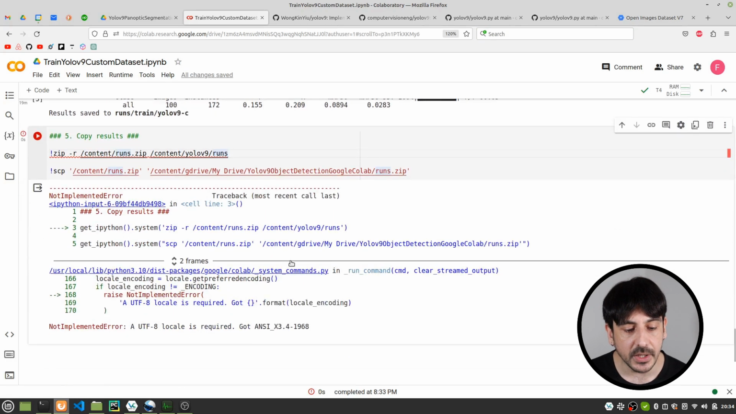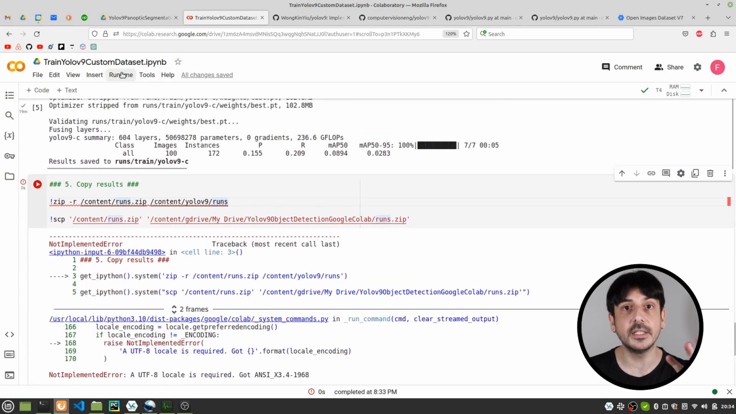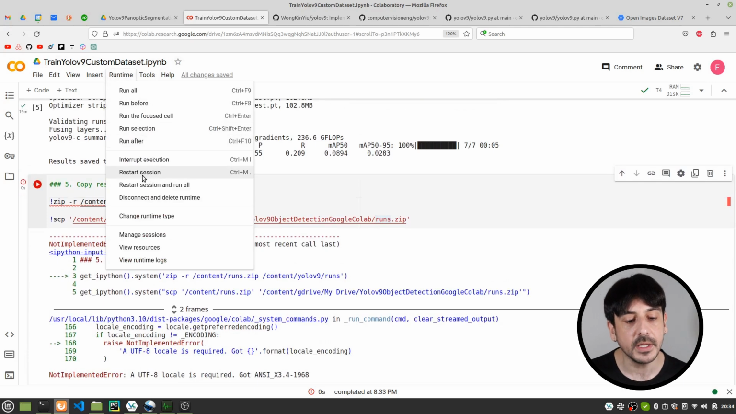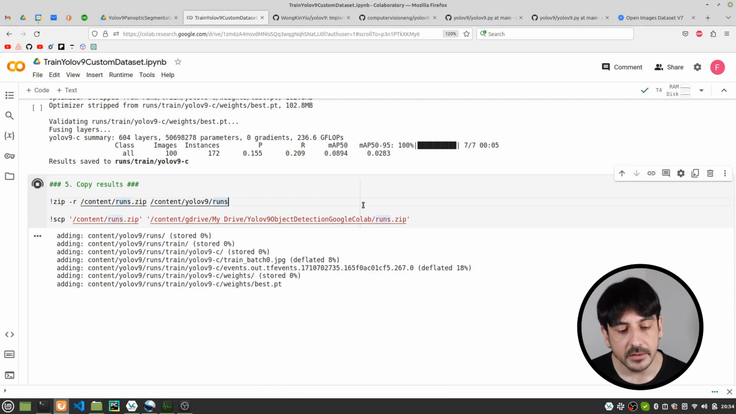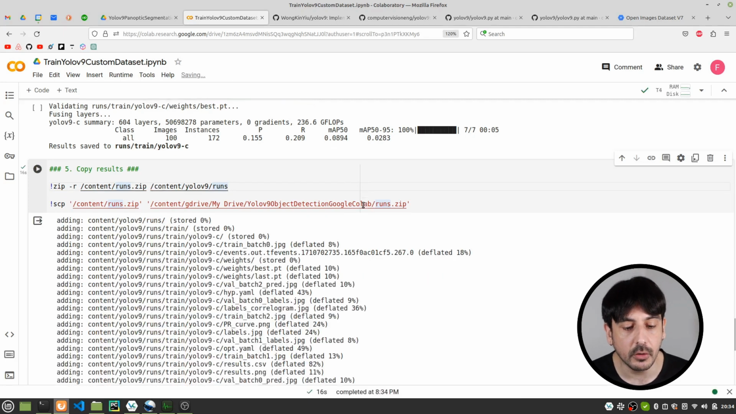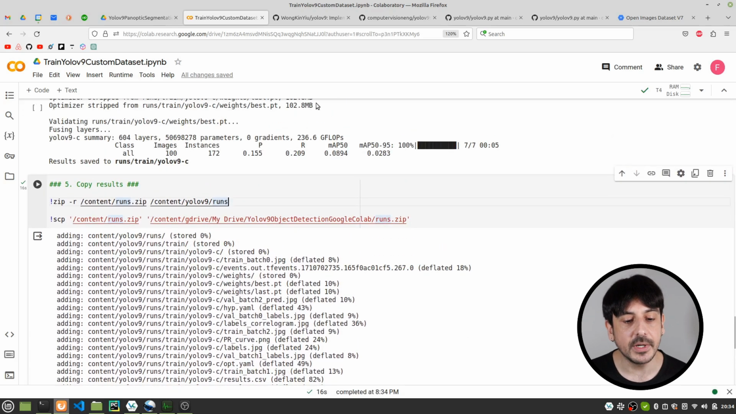So you can see that we have this error over here. In case you have a similar error, the only thing you need to do is to restart your runtime, and then you can try again, and that should be pretty much all in order to execute this cell. So now let me show you.